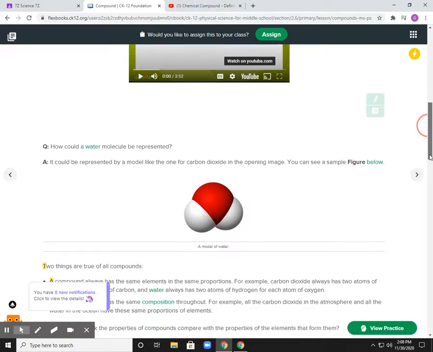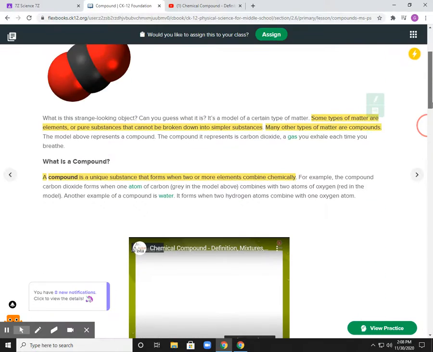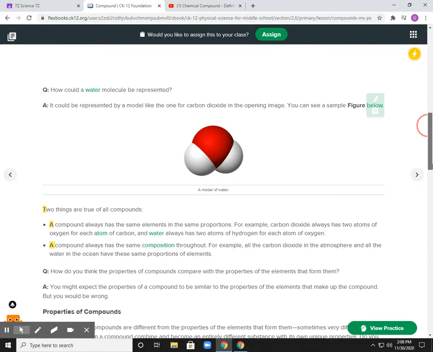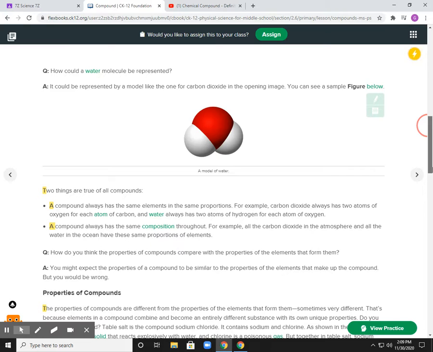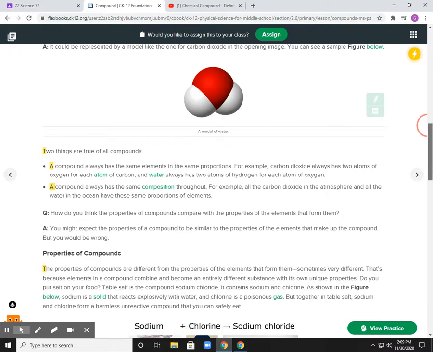So as you can see down below here, they told you a compound is made up of two or more elements, but the number of atoms of each element in that compound can change it dramatically. Okay, so here are two things that are true of all compounds.